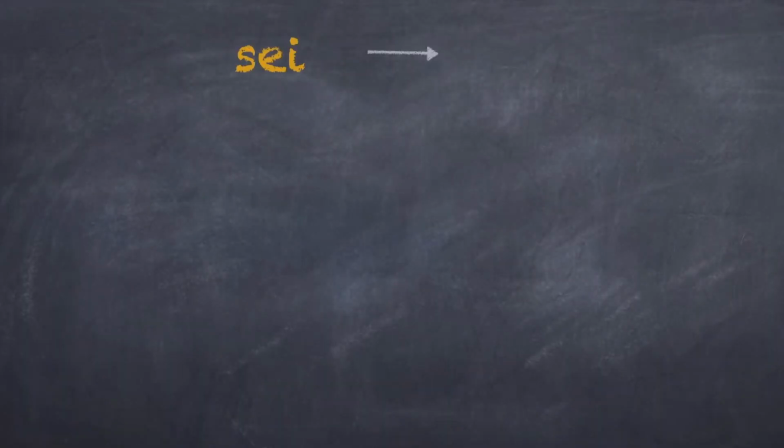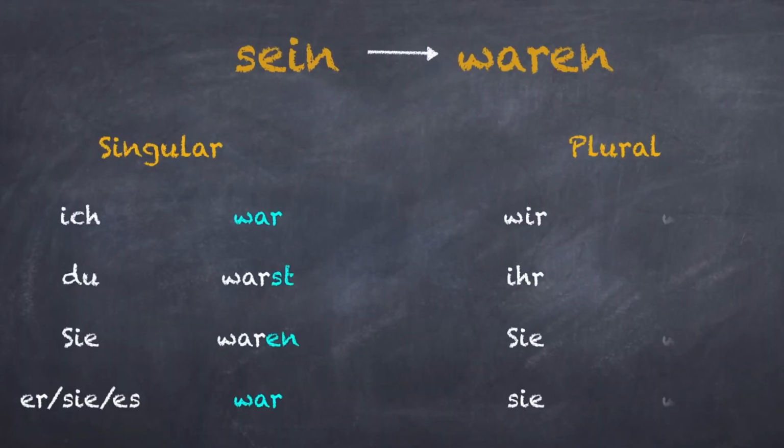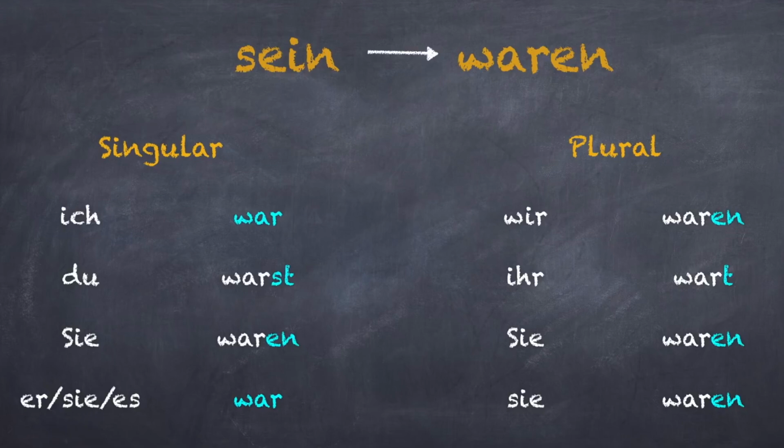Now let's conjugate the verb. Don't forget to repeat after me. Ich war, du warst, er, sie, es war, wir waren, ihr wart, sie waren.